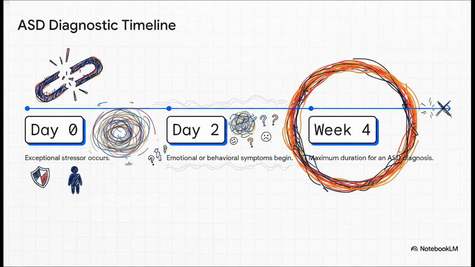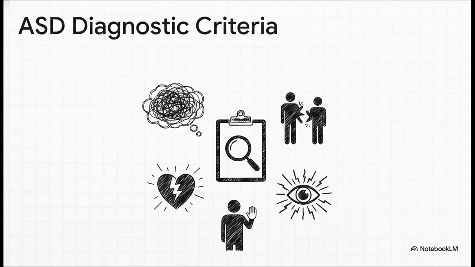If you're looking at symptoms on day 1 or way out on week 5, you're simply no longer looking at acute stress disorder. So what exactly are we hunting for within that strict 2-day to 4-week window? Well, the diagnostic criteria require exactly 9 symptoms, and they have to be drawn from 5 distinct categories. You need a mix of intrusive memories or dreams, dissociative reactions, which is where the patient actually loses touch with their surroundings and feels like the event is literally recurring, extreme distress to physical or psychological cues, arousal symptoms like severe insomnia or hypervigilance, and active avoidance of any reminders. It's a really comprehensive checklist, and it ensures we're capturing a profound multi-system psychological and physical reaction.